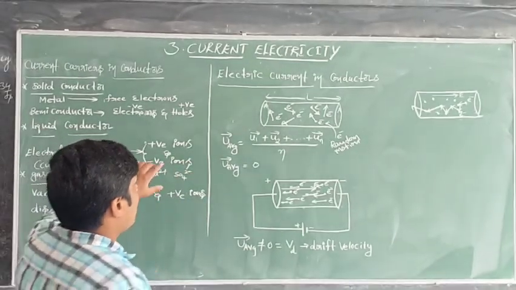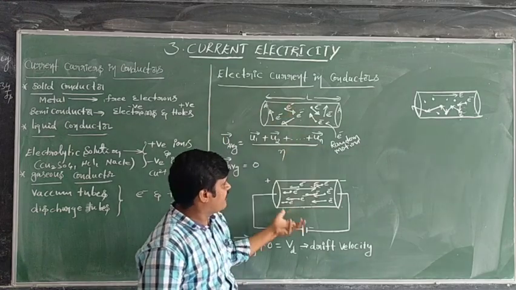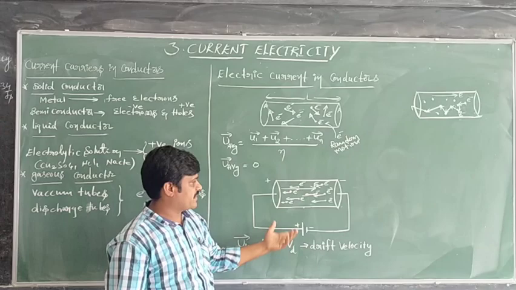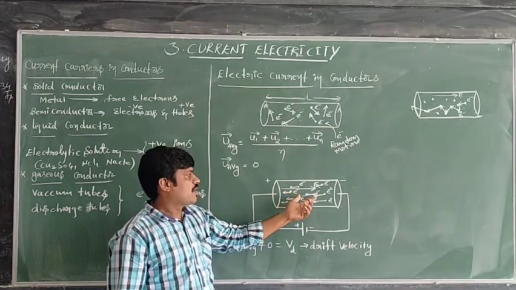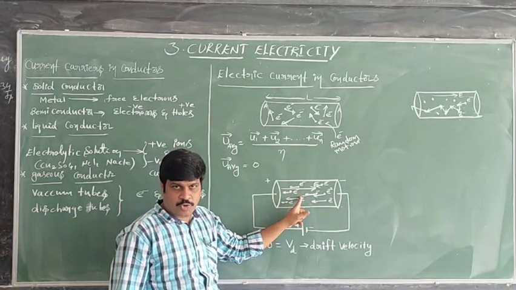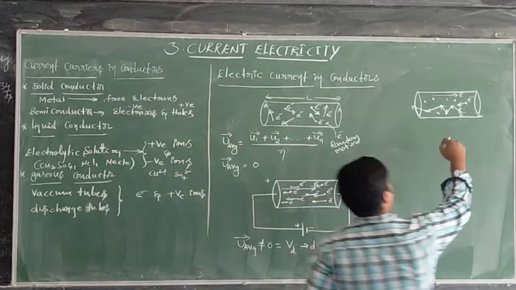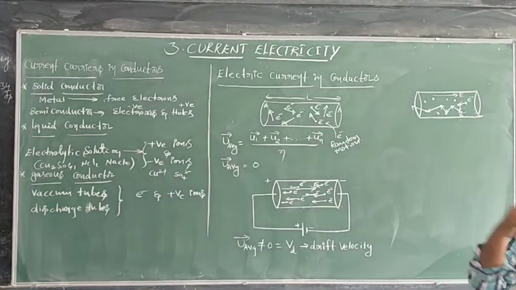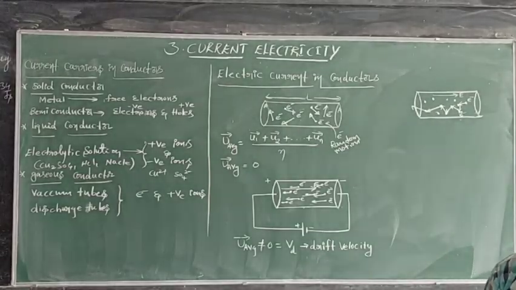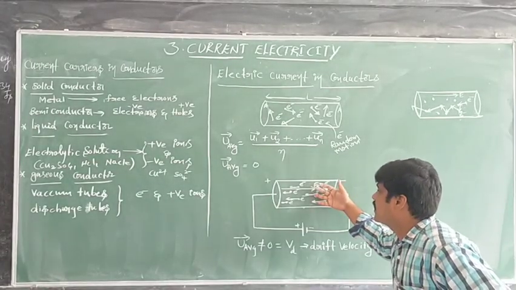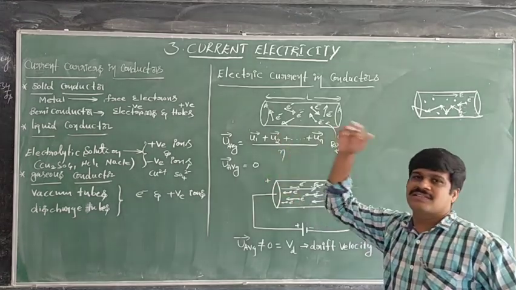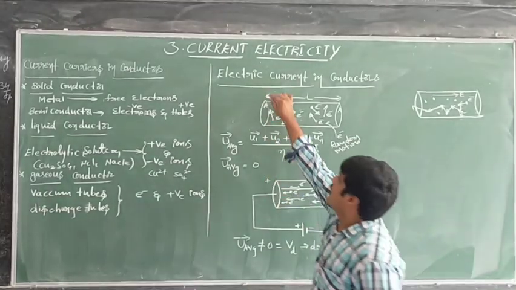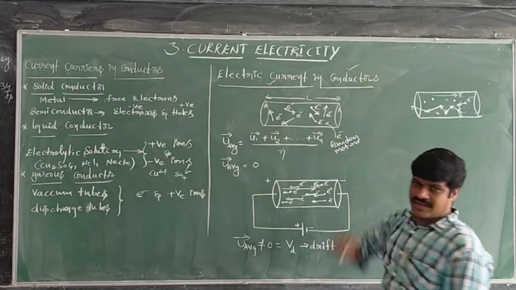See here, at electric current, how the current takes place inside the conductor on applying the potential difference, like this. This is the macroscopic level I am showing you here. At the microscopic level, every electron, this electron, this electron, this electron, all the electrons undergo some number of collisions. After the collisions only, these electrons pass through the cross-sectional area. As a result we can see there is an electric current inside the conductor.